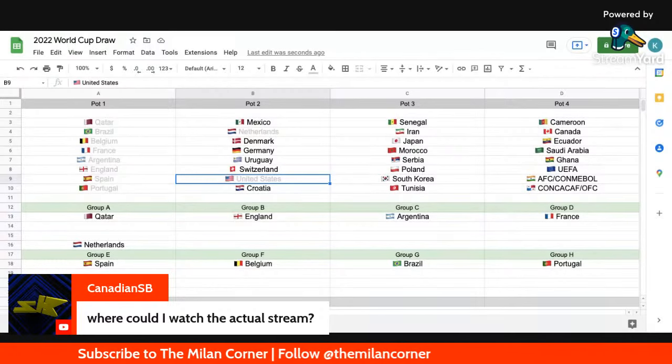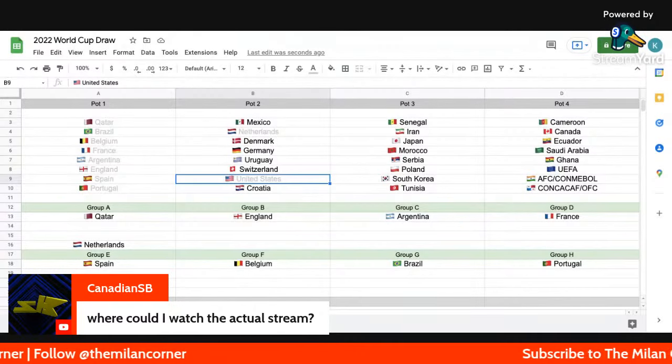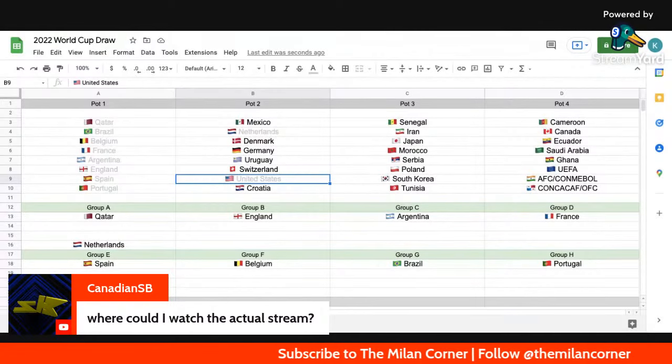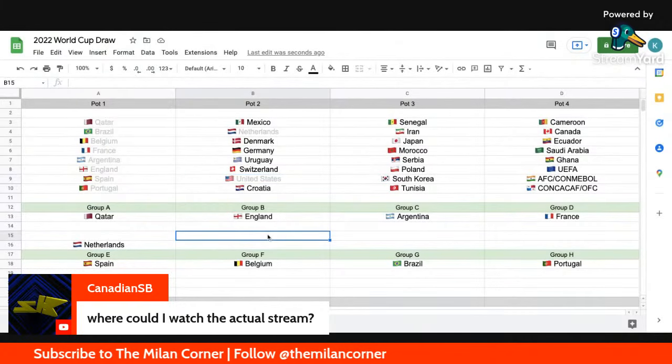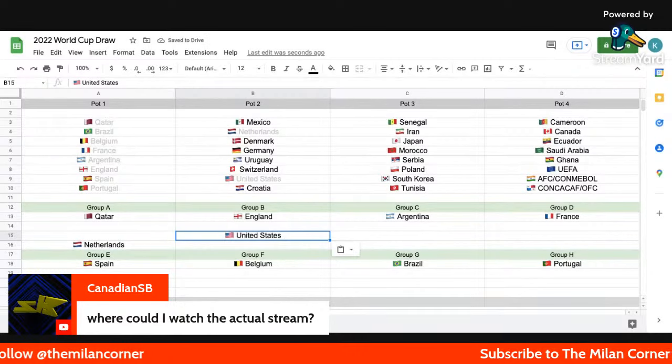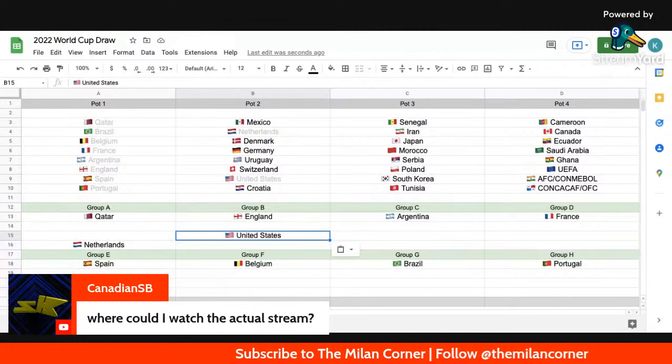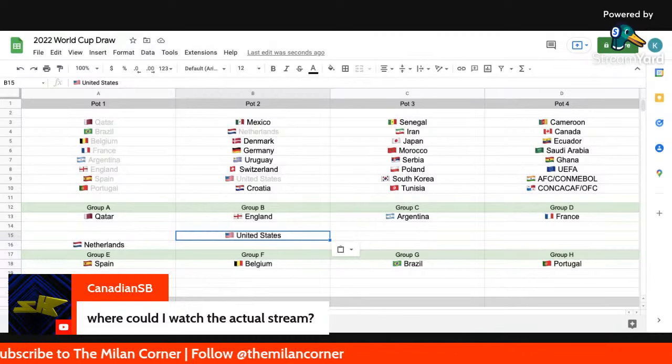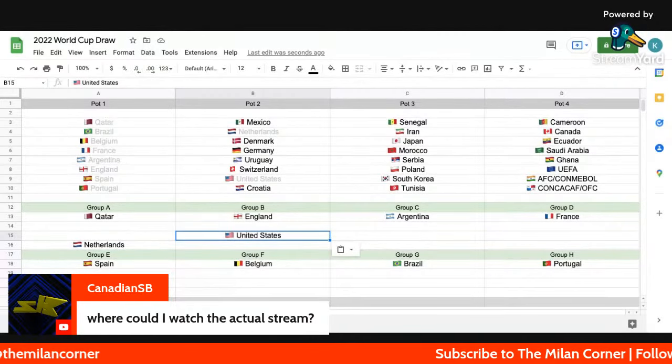It looks like USA are automatically going to be in Group B for some reason. They're in B3. This is interesting. England, the USA. That is going to be interesting. They have a little bit of a rivalry from a few years ago.